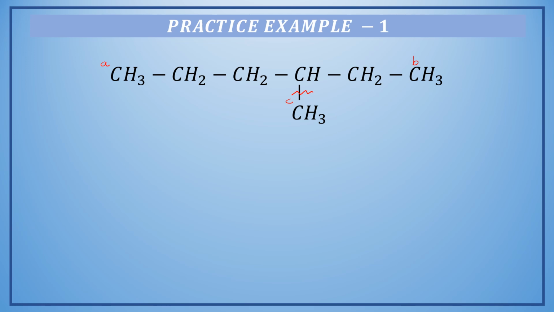Now in order to number the substituent, if we go from A to B, we will give this a position of 4. But if we go from B to A, we can see that its position will be 3. Hence, the name of this particular compound will be 3-methyl, followed by the name of the parent chain, that is hexane.